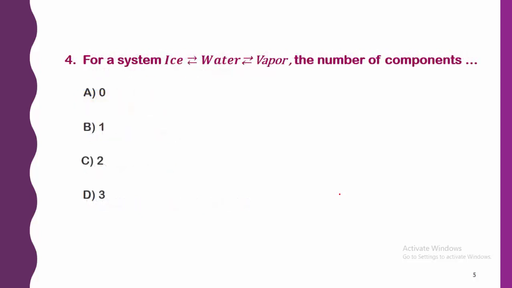Next, for a system, ice is in equilibrium with water, water is in equilibrium with vapor. So the number of components in the system is very simple. Here the right answer to this question is option B, 1, because ice has the chemical formula H2O, water has the chemical formula again H2O, and vapor again has the chemical formula H2O. Therefore the component of all these phases is one component.